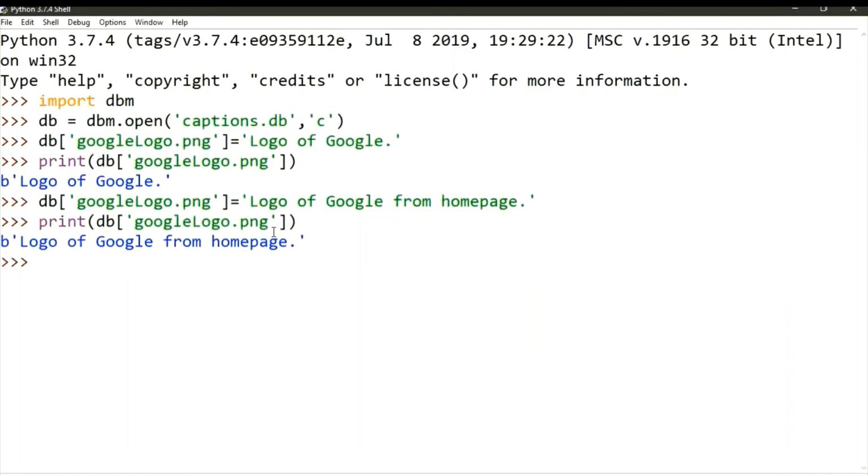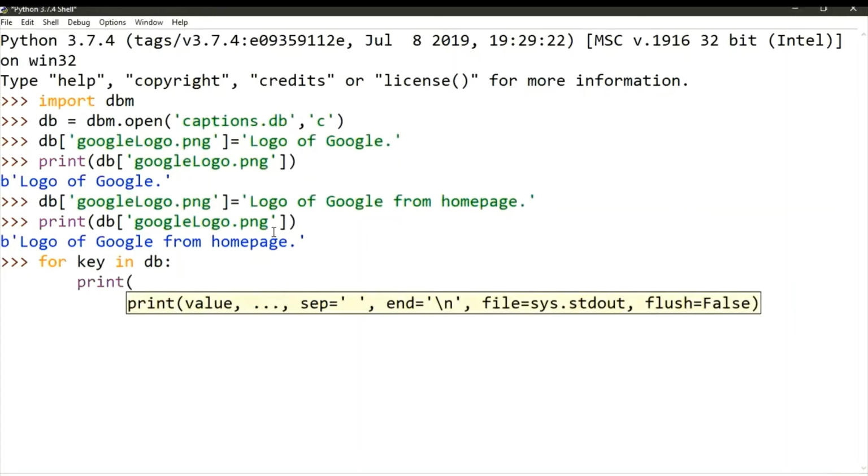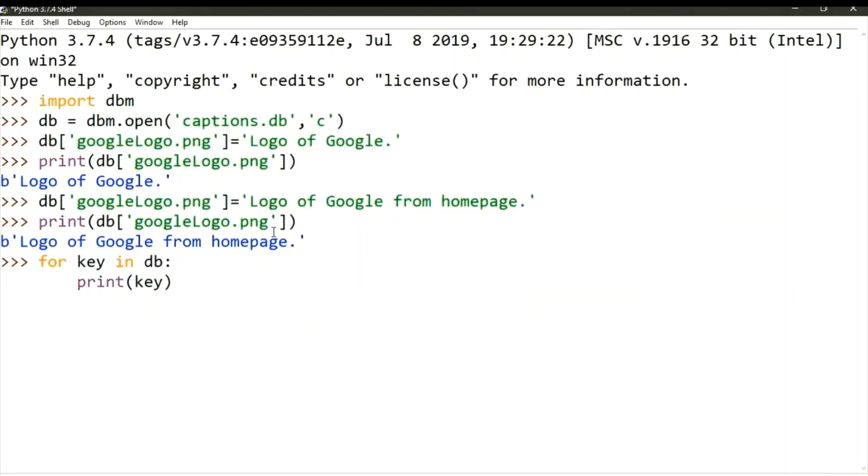Many dictionary methods, like keys and values, also work with the database object. So does iteration with a for loop. If you want to access the keys, so for key in db, print key. I want to print all the keys present in this particular database. It is just one, that is Google logo.png. Now, as with other files, you are also going to close dbm, like db, the file object, dot close.